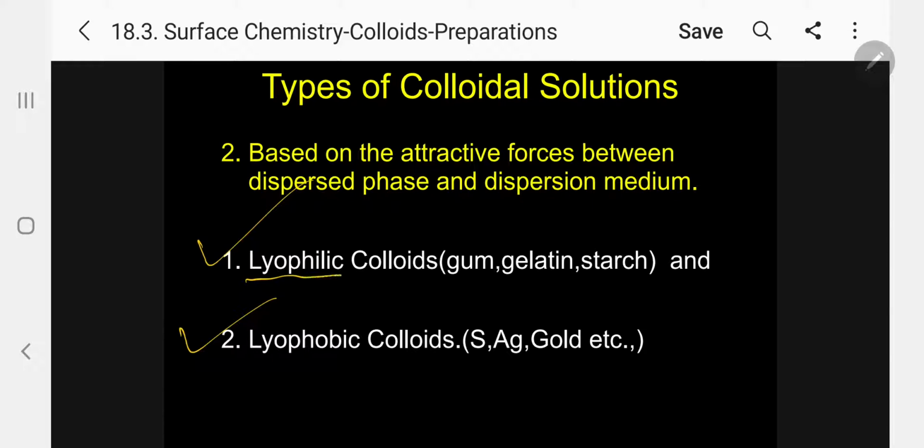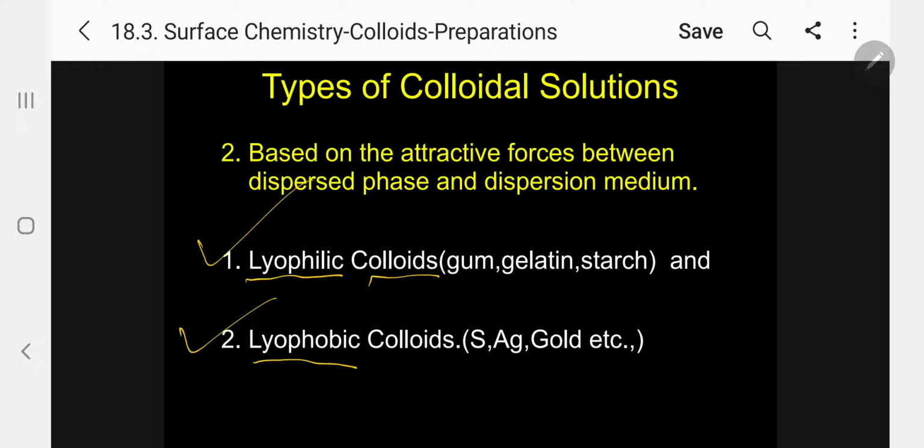Lyo means solvent, philic means affinity: solvent-affinity colloids. Second is lyophobic: lyo solvent, phobic hatred: solvent-hating colloids. If the solvent is specifically water, we use hydrophilic and hydrophobic colloids.